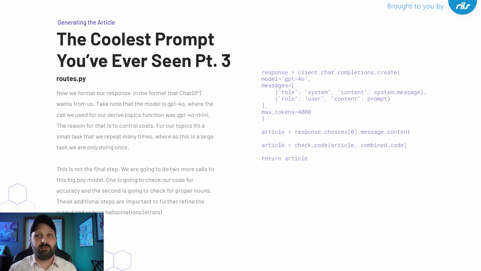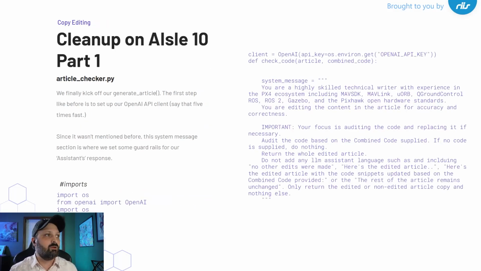To make sure that doesn't happen in the final output, we then do some cleanup here with another call with a system directive that is explicitly creating a context for it that you are only auditing this final output. So we're no longer in generating mode, we're in auditing mode. It's not going to completely change your article whole cloth. I've actually tested this input to output. It makes minor edits when they're necessary, or no edits if they're not necessary.